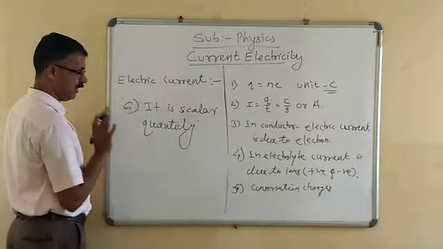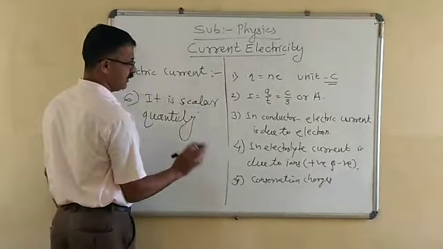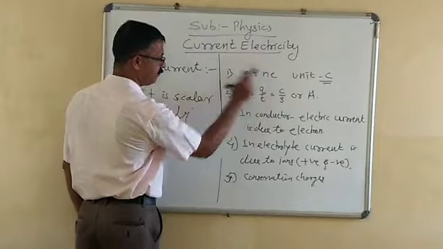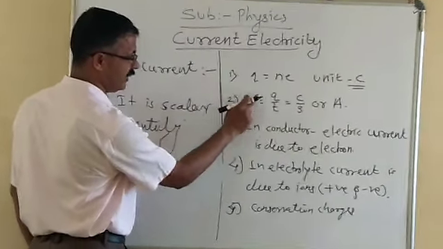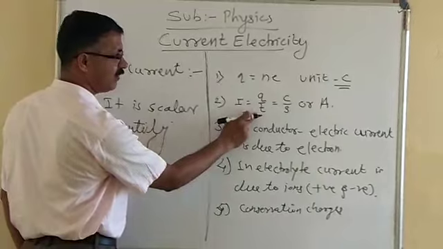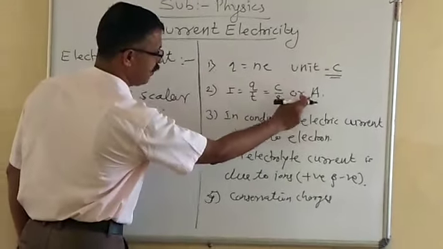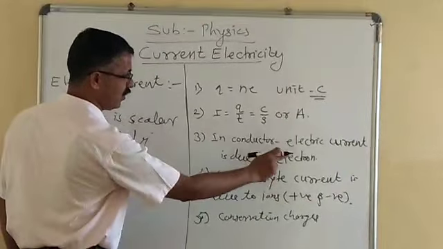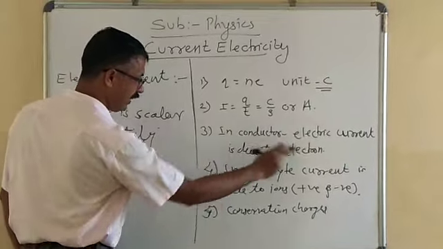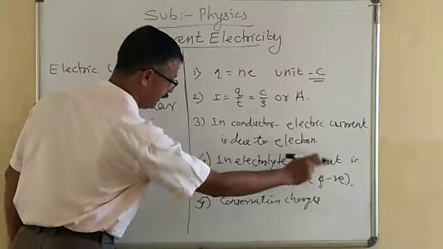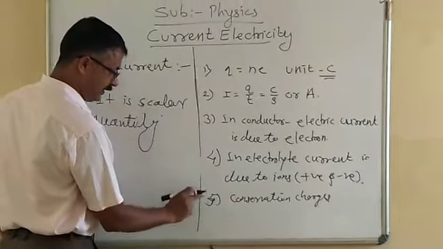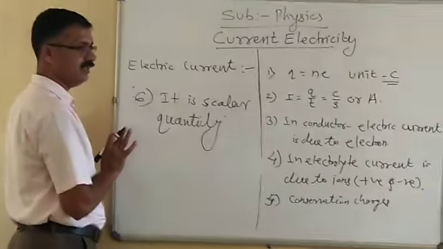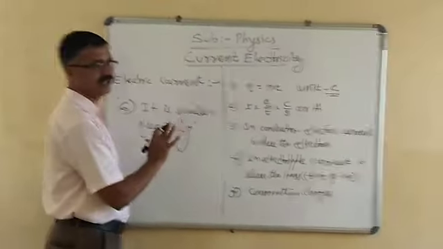That's why it is our duty to keep in mind all these points. The charge is given by the equation Q is equal to Ne. Electric current is defined as the rate of flow of charge in time t. Its unit is ampere. Second, in a conductor, electric current is due to electrons. In an electrolyte, current is due to ions, that is positive ions and negative ions. Next, there is a conservation of charge and electric current is a scalar quantity. This is about electric current.